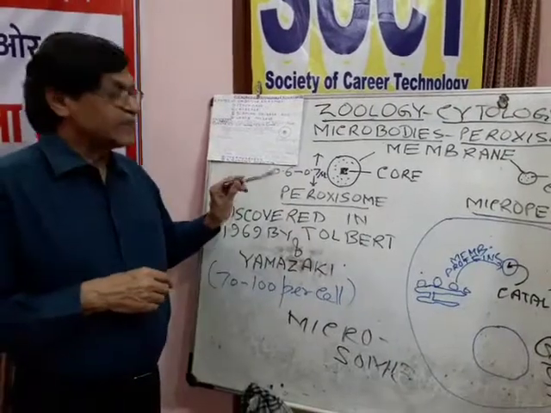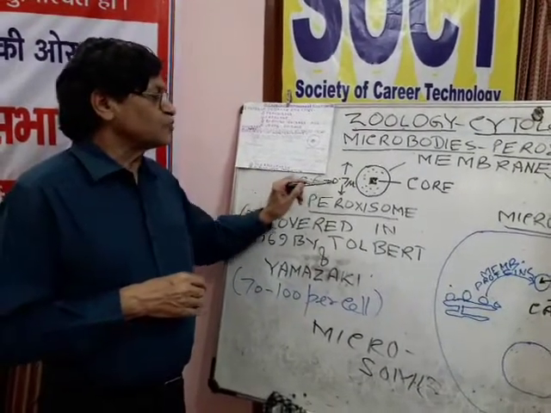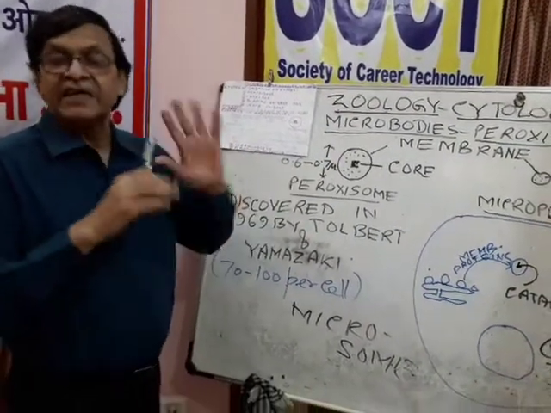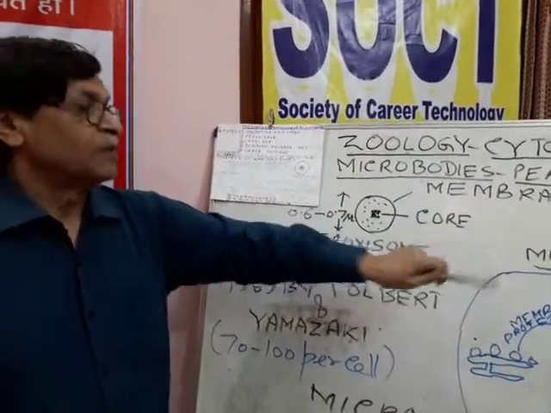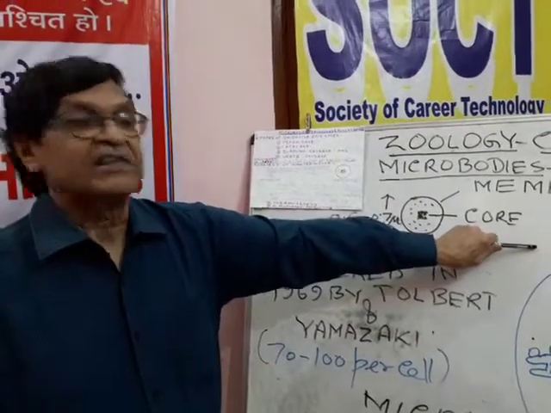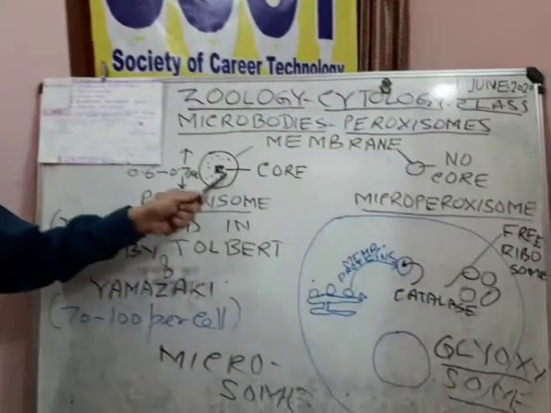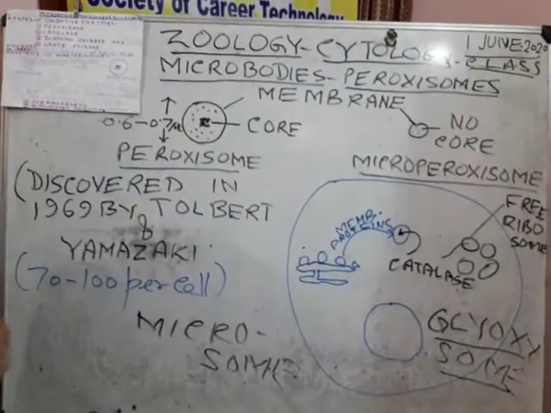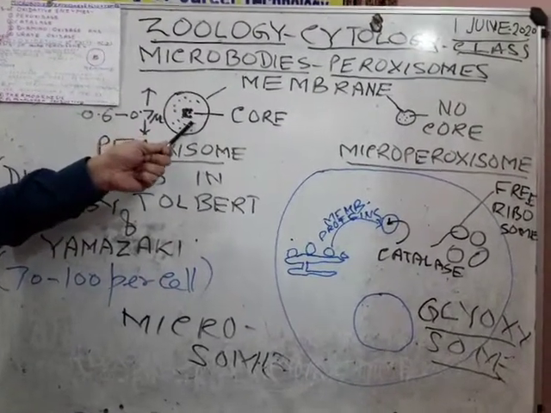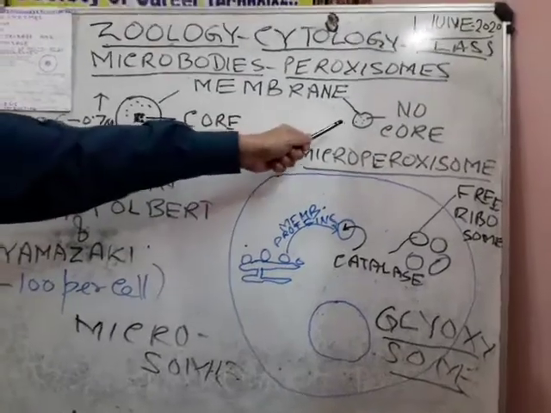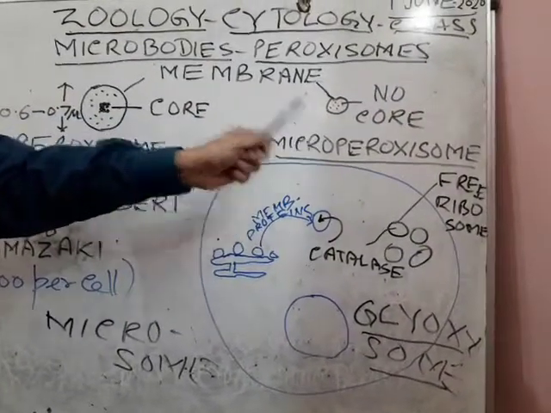It has been observed that their size is 0.6 to 0.7 micron. There are two types, peroxisome and microperoxisome. Microperoxisomes are smaller in size. They have a certain granular structure enclosed in a membrane. But in peroxisome we have a central thick core, and this central thick core is lacking in microperoxisome.